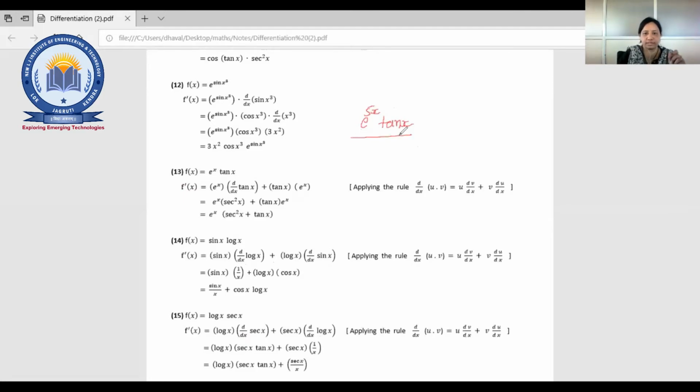Do it for this example. e raised to 5x into tan 3x.